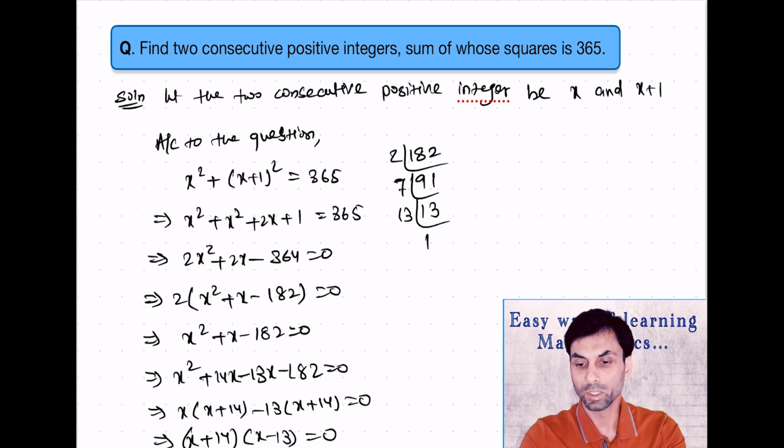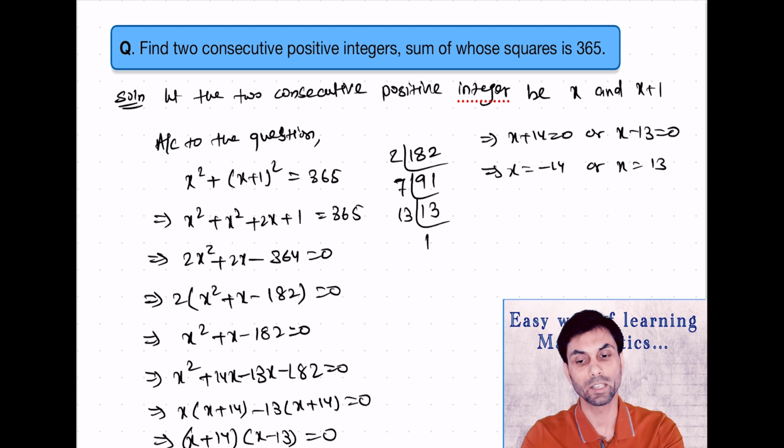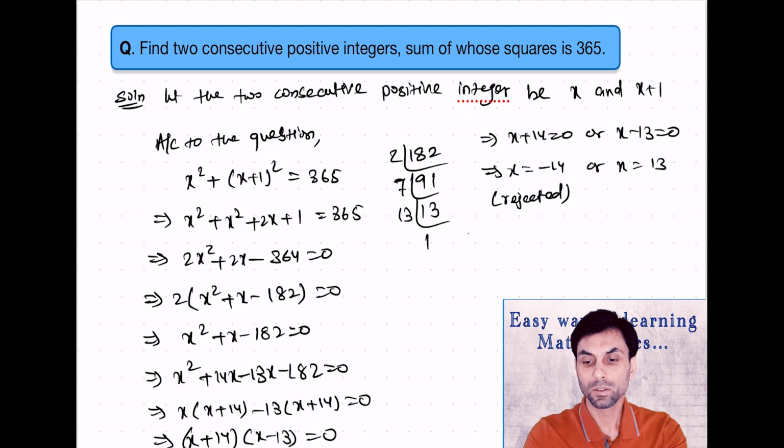Now, which implies x plus 14 equals to 0 or x minus 13 equals to 0, which will give x equals to minus 14 or x equals to 13. Since we have to take positive integer, x equals to minus 14 will get rejected. So therefore, positive integers are